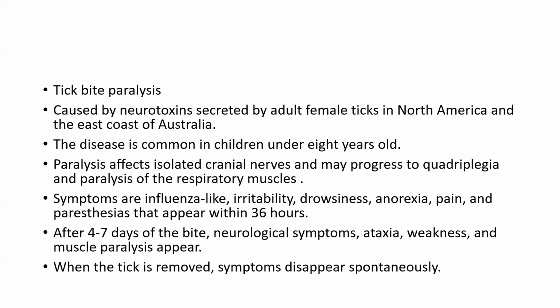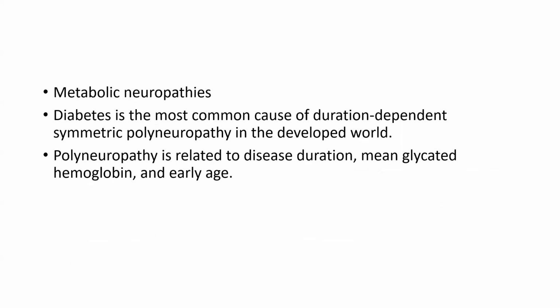Then tick bite paralysis. It is caused by a neurotoxin secreted by adult female ticks in North America and the east coast of Australia. The disease is common in children under 8 years old. Paralysis affects isolated cranial nerves and may progress to quadriplegia and paralysis of the respiratory muscles. Symptoms are influenza-like: irritability, drowsiness, anorexia, pain, and paresthesia that appear within 36 hours. After 4 to 7 days of the bite, neurological symptoms, ataxia, weakness, and muscle paralysis appear. When the tick is removed, symptoms disappear spontaneously.